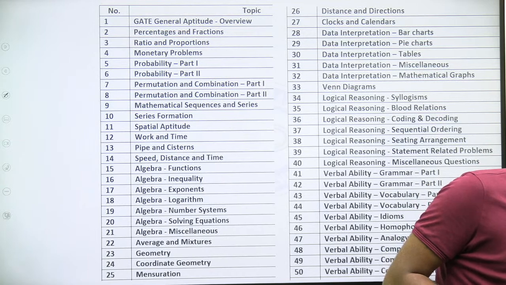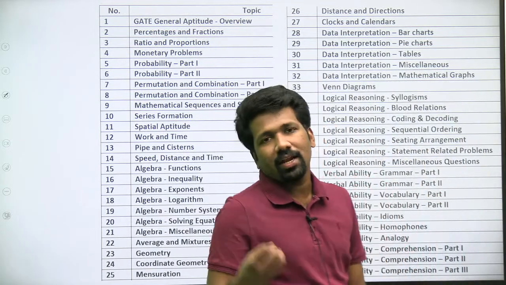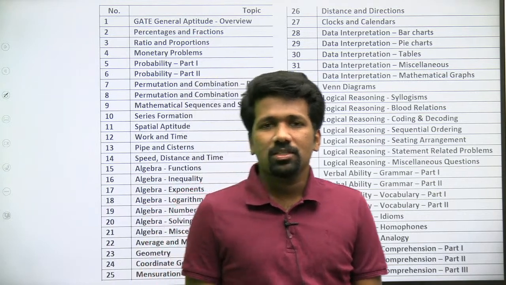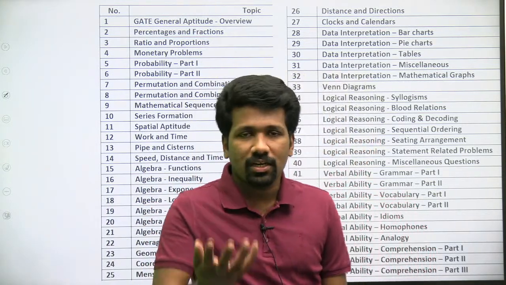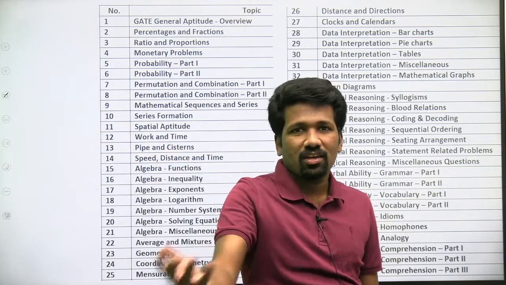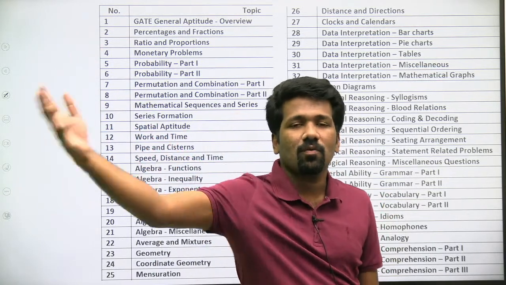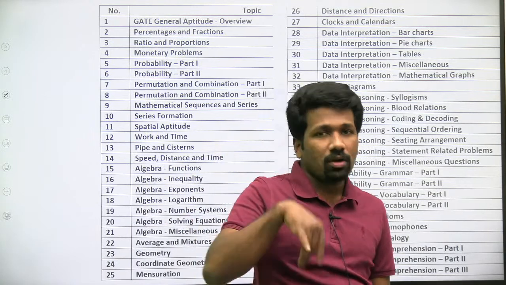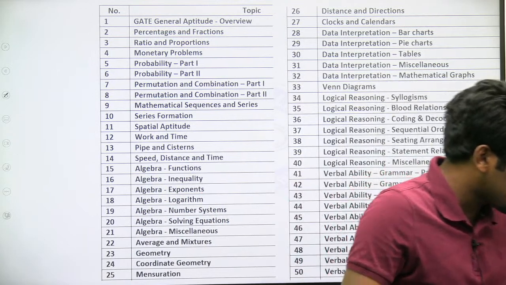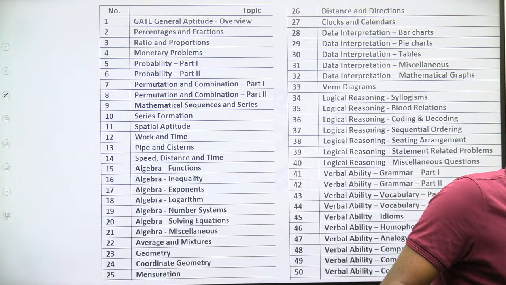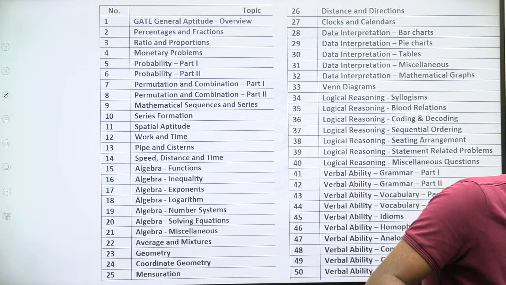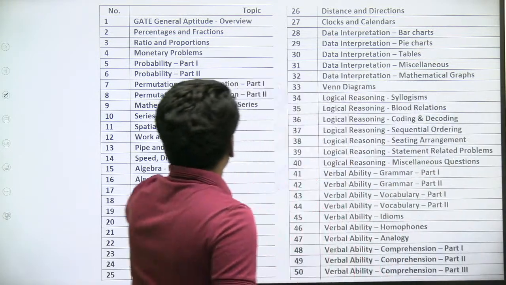Series completion में वो numbers भी हो सकता है, letters भी हो सकता है, even symbols भी हो सकता है. Letters means like A, E, J, what will be the next letter? So that is not discussed in this class. That is discussed in series completion class or sequence completion chapter. So today we are discussing mathematical sequences and series. So let us start.